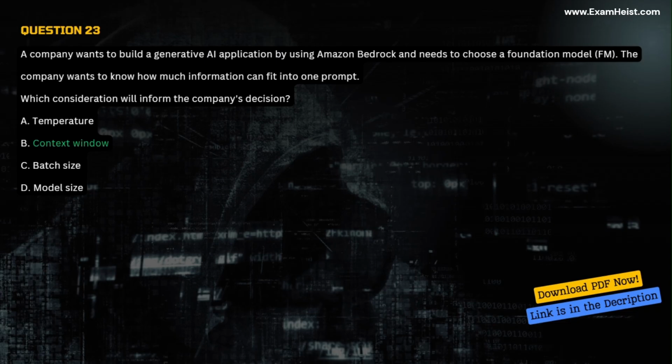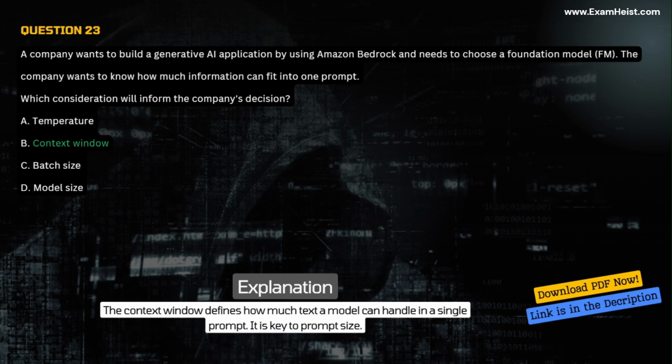Correct answer B. Context window. Explanation. The context window defines how much text a model can handle in a single prompt. It is key to prompt size.